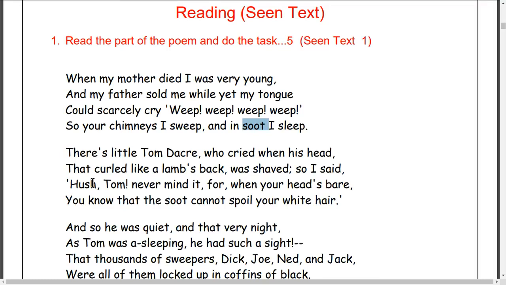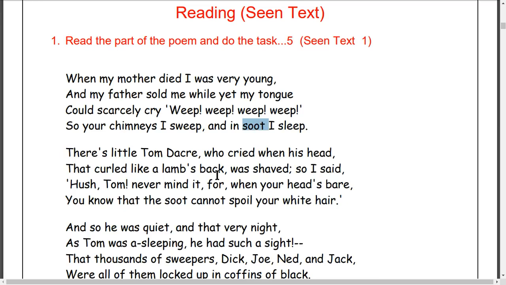He is trying to console Tom Dacre, who was crying that he lost his beautiful hair. A lamb's back is very beautiful, and its fur is also very beautiful, and his hair was beautiful like a lamb's back.